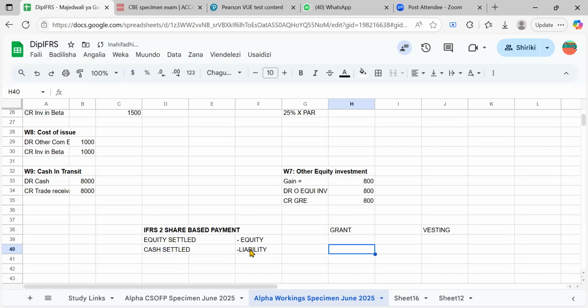And then you record the liability for the first year, the second year, and the third year, after which point the liability should be settled in cash, right? So at the end, instead of converting it to share capital as with equity settled, for cash settled share-based payments you'll just have to pay the cash to settle. So that's the main difference, but it's no big deal.